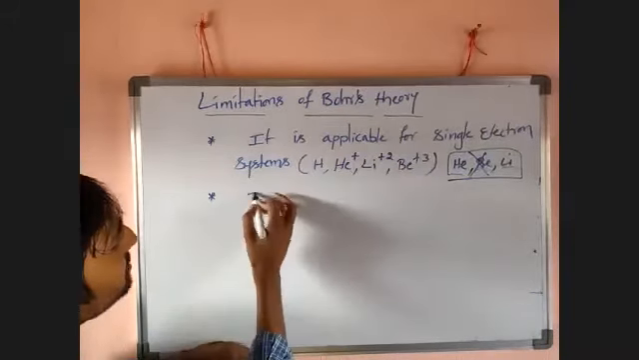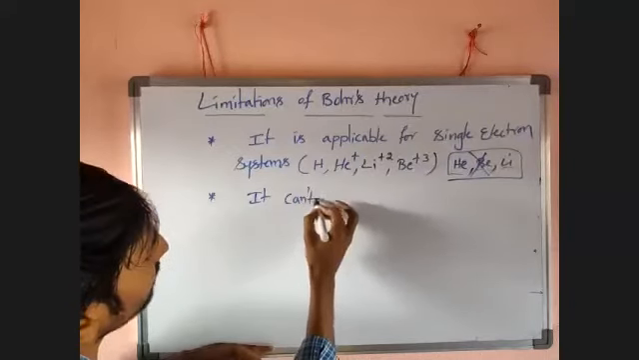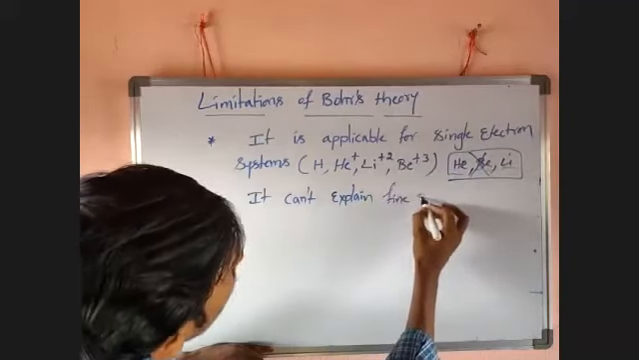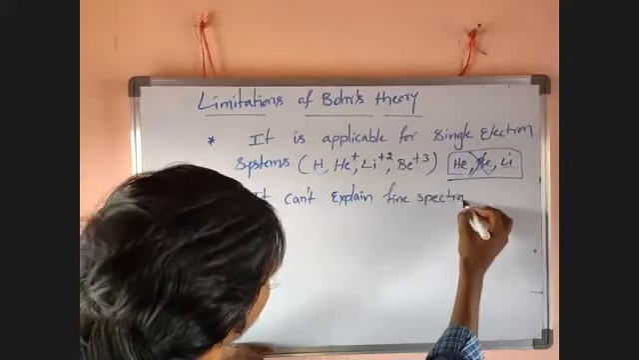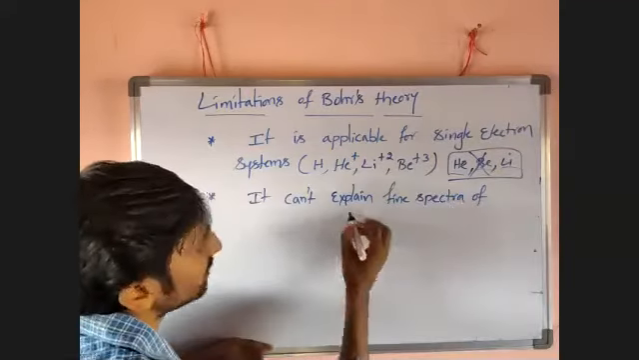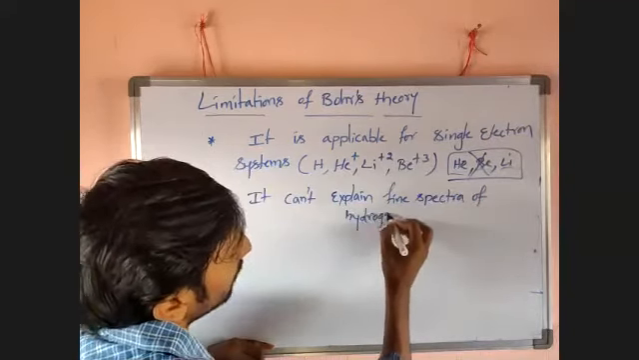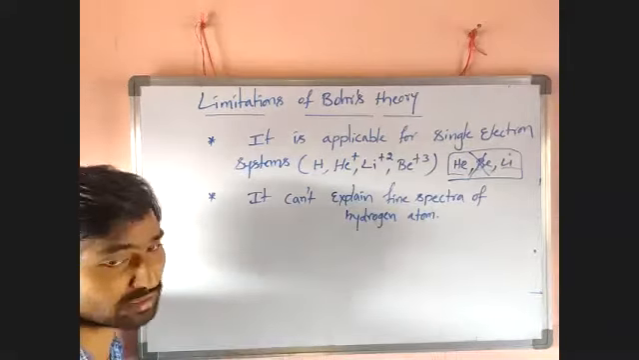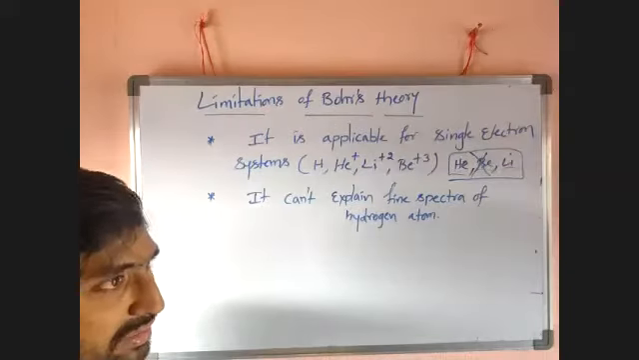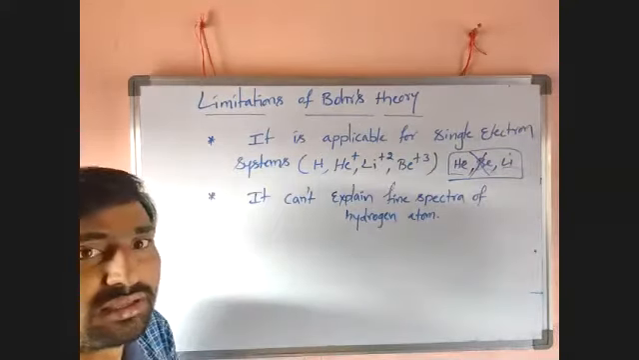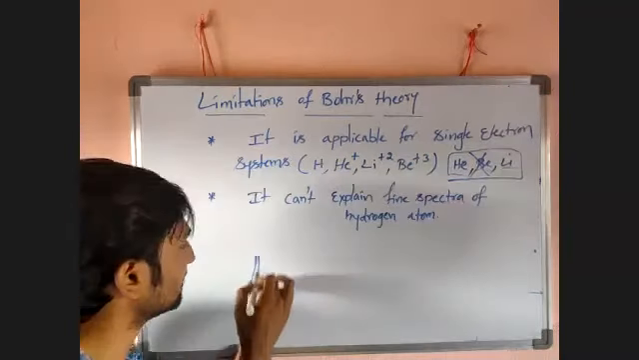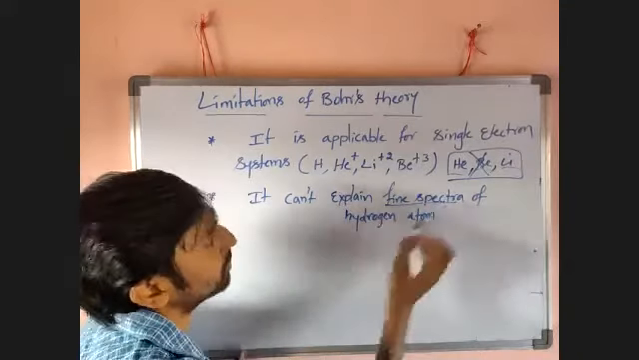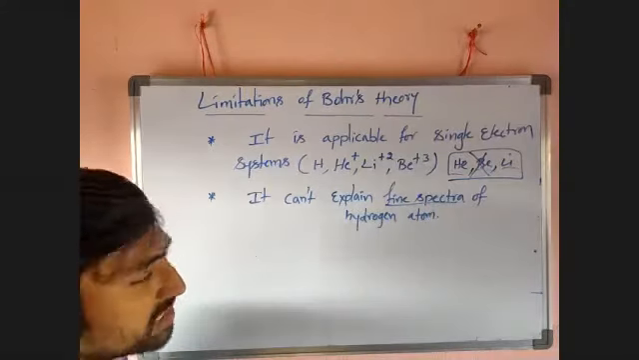Next, it cannot explain the fine spectra of hydrogen atom. Fine spectra give a crystal clear, neat spectrum. Here he explained line spectra, which are formed in a rigid manner, like this. So this is not correct. Fine spectra can give each and everything about the atom. So it cannot explain the fine spectra of the hydrogen atom.